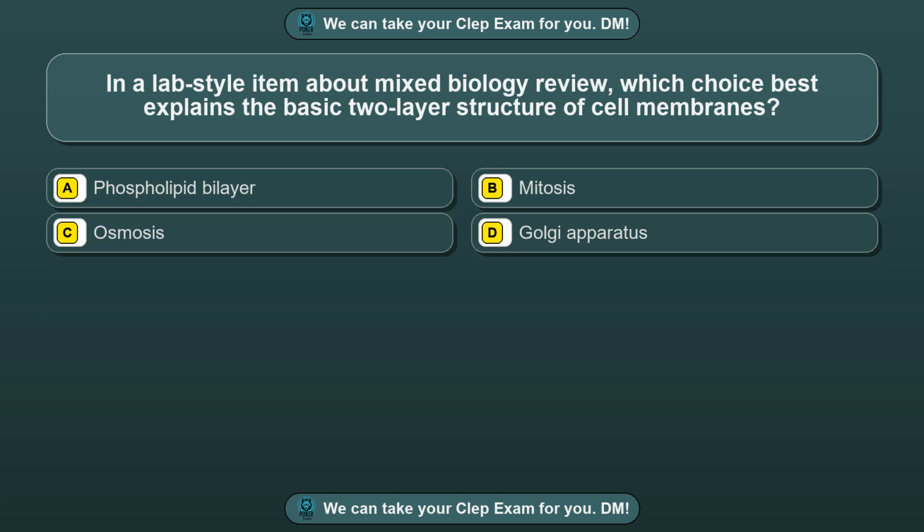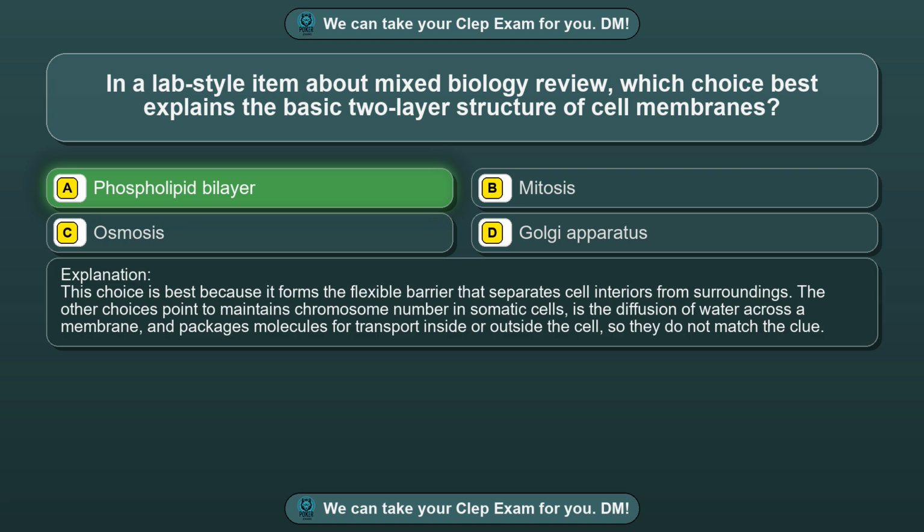Question 42. In a lab-style item about mixed biology review, which choice best explains the basic two-layer structure of cell membranes? Option A, phospholipid bilayer. Option B, mitosis. Option C, osmosis. Option D, Golgi apparatus. The correct answer is option A, phospholipid bilayer. This choice is best because it forms the flexible barrier that separates cell interiors from surroundings. The other choices point to maintains chromosome number in somatic cells, is the diffusion of water across a membrane and packages molecules for transport inside or outside the cell, so they do not match the clue.